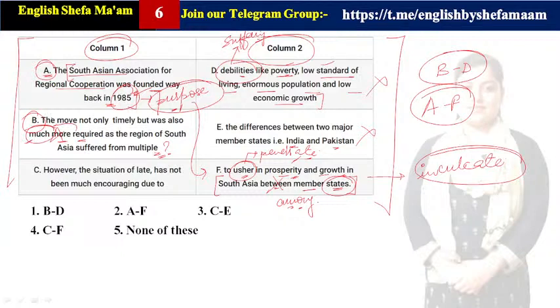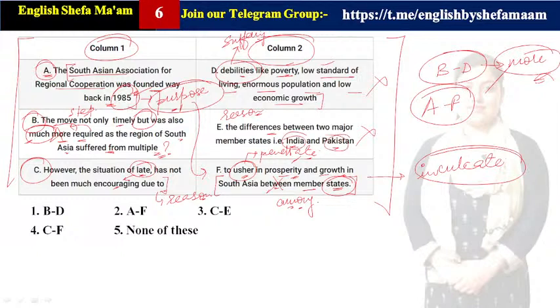So the move not only timely, जो हमने step लिया, move का मतलब यहाँ पे step से है. ठीक है, जो हमने step लिया वो timely नहीं था, बल्कि क्या था? But was also much required. काफी requirement थी हमें इसकी, इस step की, जो हमें पहले ही लेना चाहिए था, but timely हमने लिया है. As the region of South Asia, जैसे कि हमारे साउथ एशिया का जो रीजन है, it has suffered from multiple problems like poverty, low standard of living, enormous population and low economy, क्योंकि जो डिफरेंस था टू मेजर मेंबर्स के बीच में, इंडिया एंड पाकिस्तान के बीच में. Clear? So C is getting correlated with E. So the perfect answer for this one is guys C and E.